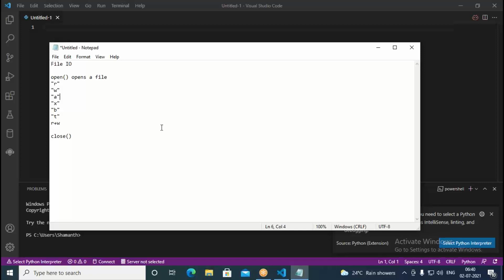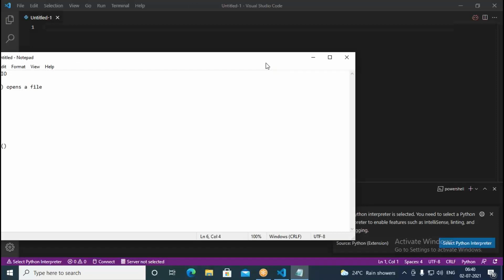Otherwise, it can create a new file in write mode. That means it always treats it like a new file. If some file is already created, when you go in write mode, if you already have any content in that, it's going to overwrite and fresh data is going to be available. But when you go with append mode, new data can be added at the end of the file. So like this, R, W, A, X, B, and T are various modes for files.